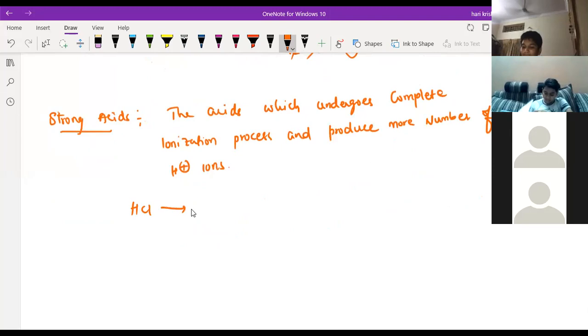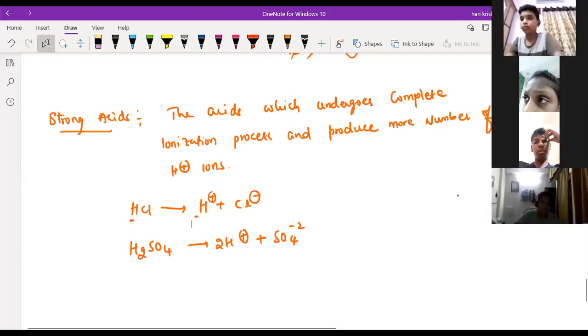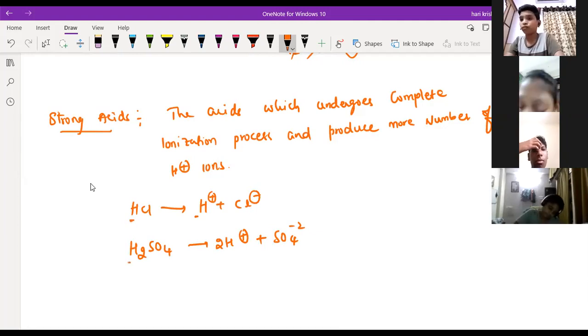If it undergoes ionization process, it will form H plus plus Cl minus. In the same way, H2SO4 forms 2H plus plus SO4 minus 2. Understand? Here we have only one hydrogen, so it will form only one H plus. Here we have two hydrogens, so it will form 2H plus. So complete ionization will take place, that is called a strong acid.